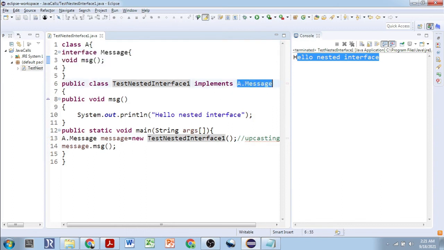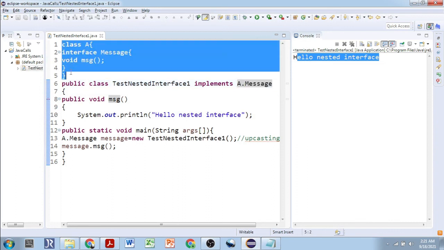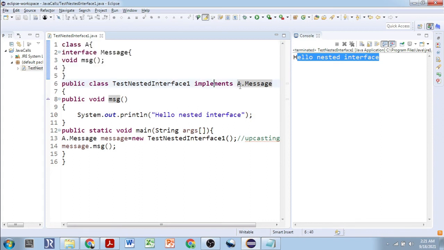So basically, when these lines of code compile, during compile time it will be given as A$Message. If it is an interface inside another interface, the same thing will happen. So you have to tell in this way that this Message interface which you're going to inherit belongs to the class A. See, here we are also using implements, not extends.